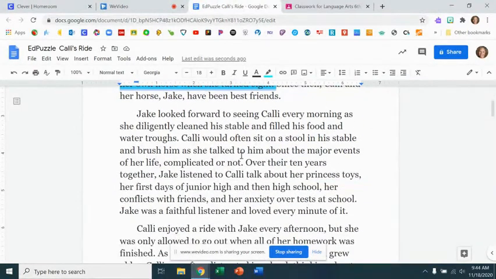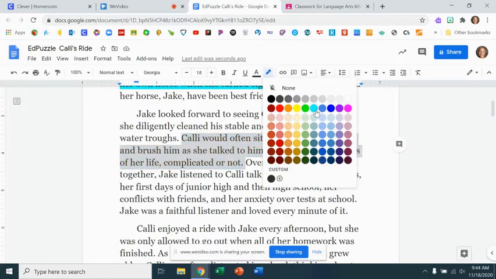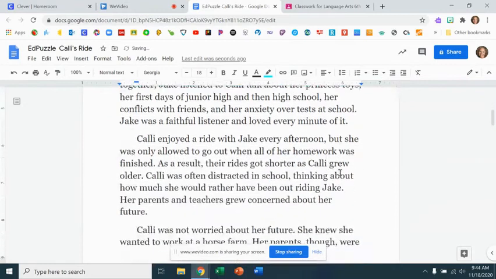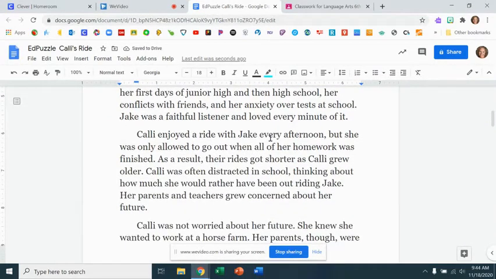Okay. She confided in Jake over her anxieties at school. She talked to him, so she becomes close to him. So again, this is an area that we could highlight. We know how she's feeling about her relationship with this animal, okay? So she would sit on a stool and talk to him about the major events in her life, whether they were complicated or not. Okay, it talks about how she enjoyed her rides with Jake, but that she grew distracted in school, thinking how much she'd rather be riding Jake.